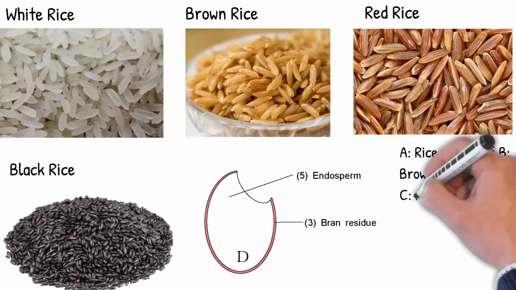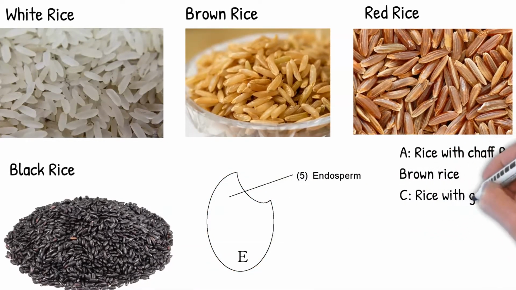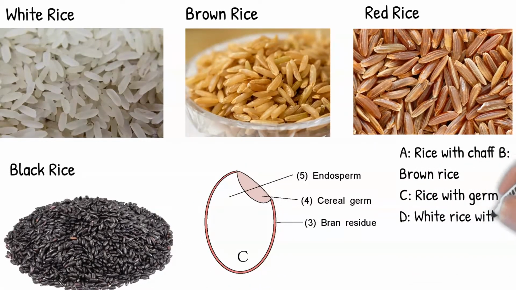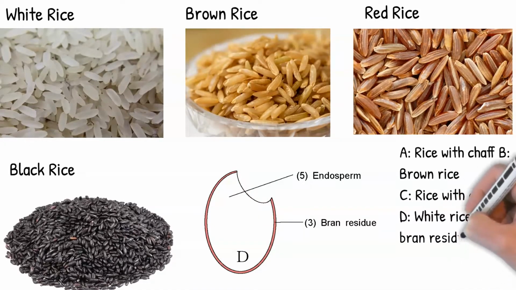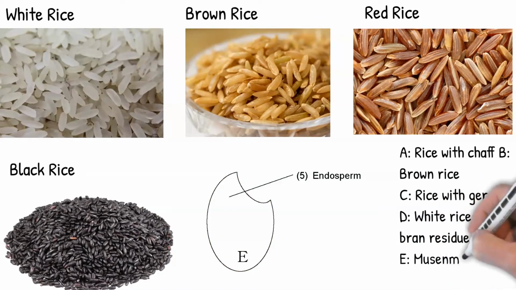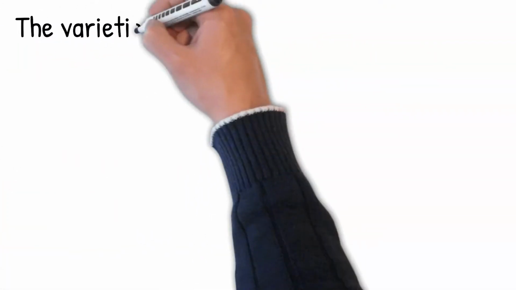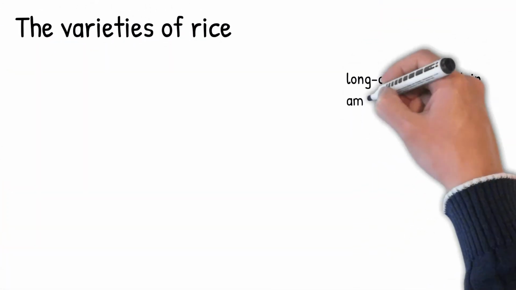Brown rice is a whole grain rice. White rice is the same grain but has the hull, bran layer, and cereal germ removed. Red rice, gold rice, and black rice, also called purple rice, are all whole rices, but with differently pigmented outer layers. The varieties of rice are typically classified as long, medium, and short-grained.